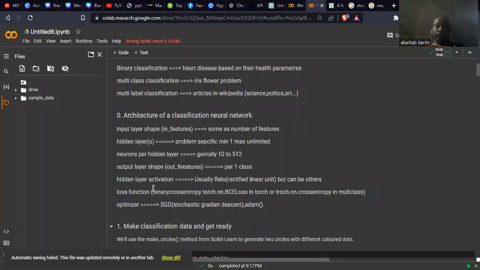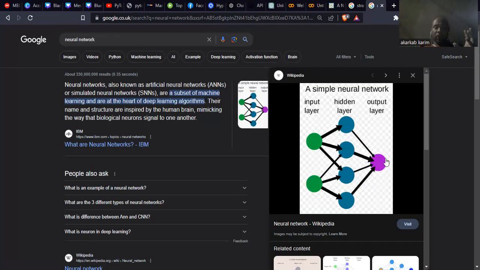Output layer shape: one output feature per one class. So let's return to our picture. Here in this example, we have an input layer with two neurons, and a hidden layer with four neurons, and for the output layer, we have one. Okay.